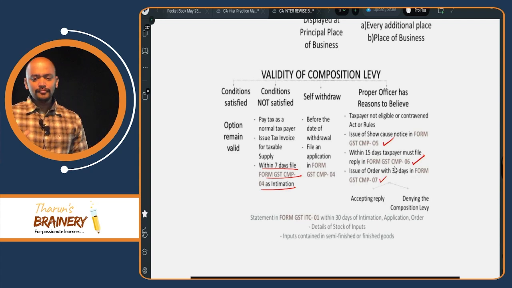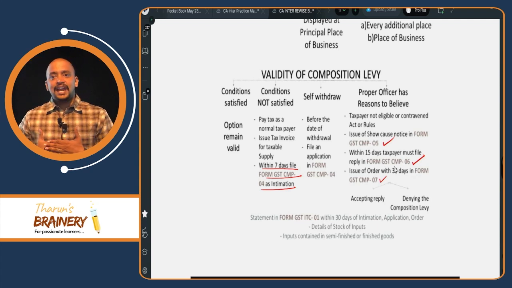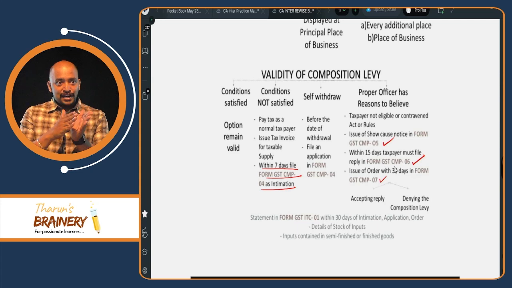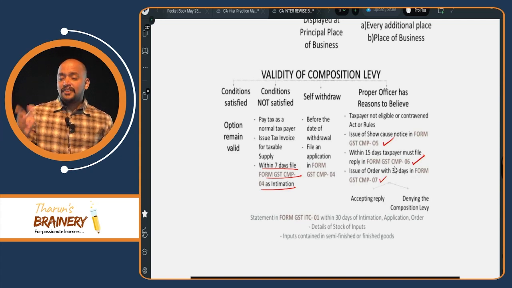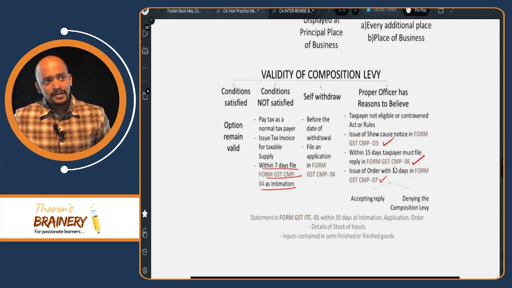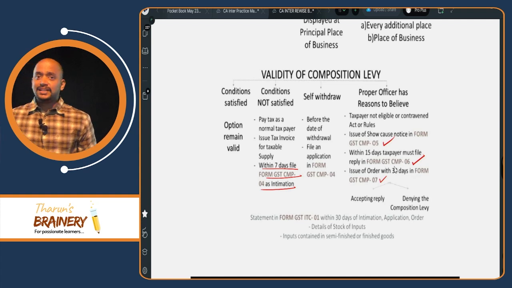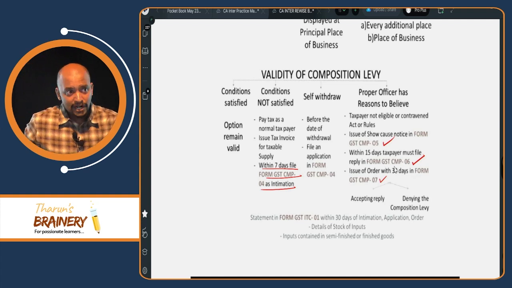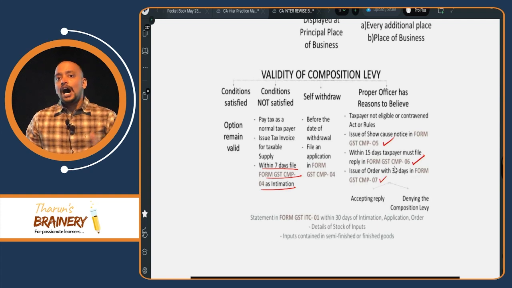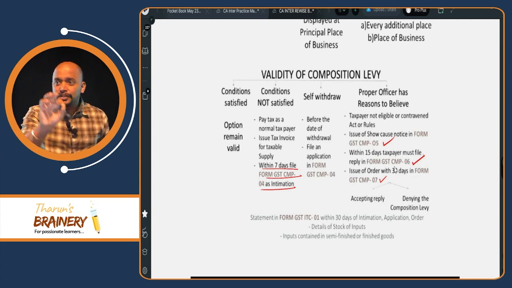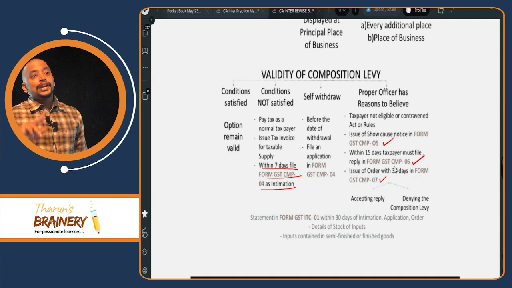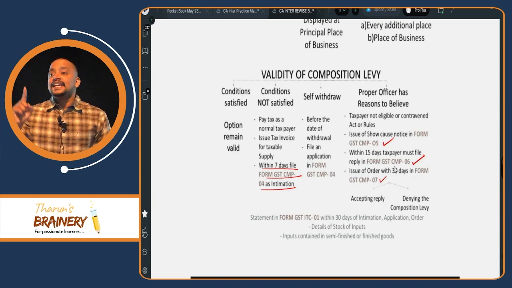Is it clear? So, first we have breached the condition, but still we continued in the composition scheme. We will get a notice in CMP 5. Time limit: no time limit. Thereafter reply to the notice within 15 days. And after the reply, within 30 days, they will either pass an order to allow us in the composition scheme or reject the composition scheme.